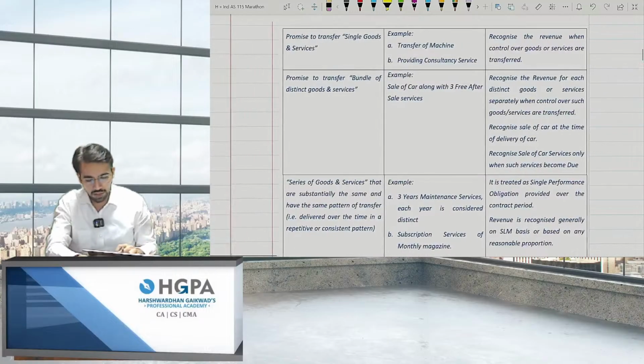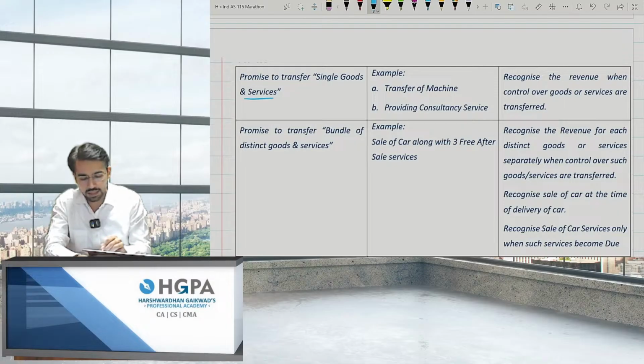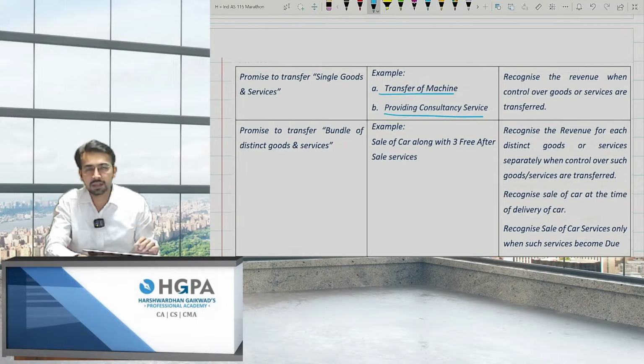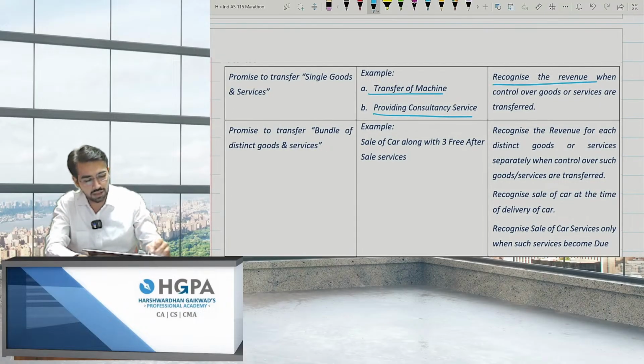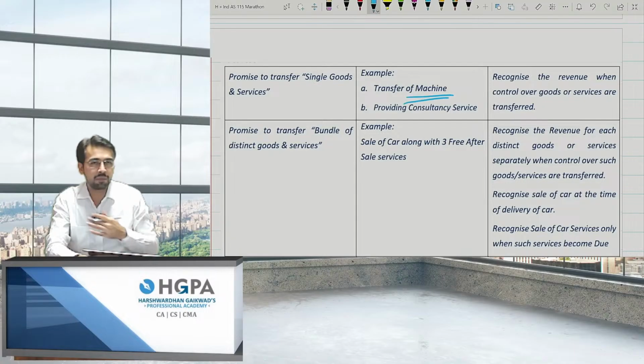That is performance obligation. So a few more examples on performance obligation. For example, promises to transfer single goods and services. If I am promising to transfer only a single good, for example, transfer of a machine or providing consultancy services, at that point of time, recognize the revenue when the control of goods and services is transferred. That means if I gave you the machine, I can book the revenue. You purchased the machine, I gave you the machine. Can I book income? The answer is yes.